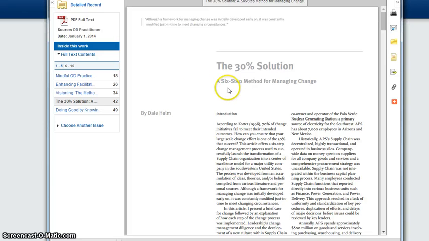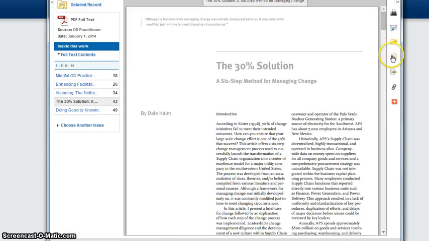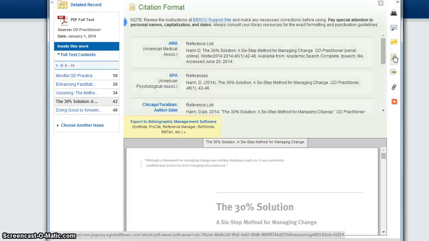Looking at this page, I wanted to show you, well, let me show you these guys over here first real quick. So if you wanted to, instead of saving it, or in addition, you want to save it, you can click the email button and you can email it to yourself, and it will be an attachment, which is pretty cool. Or, let me get rid of that. Or this could be very useful for you guys.